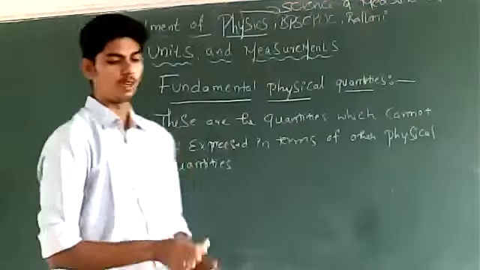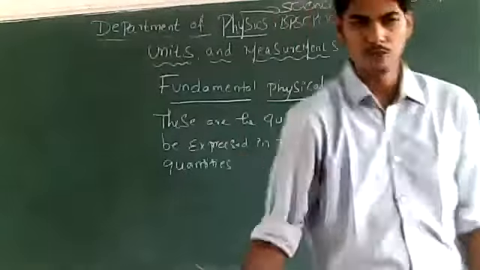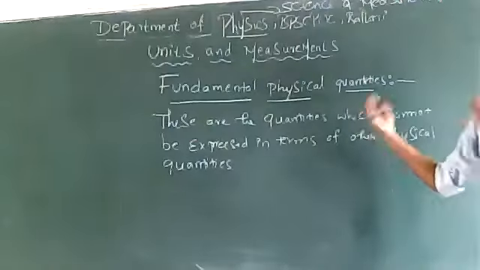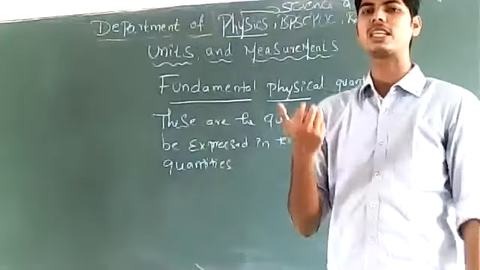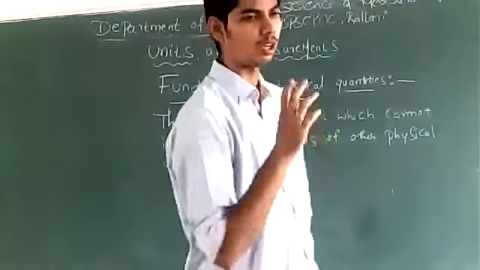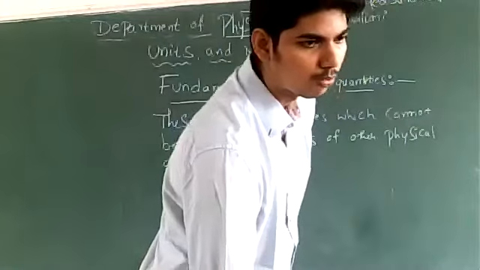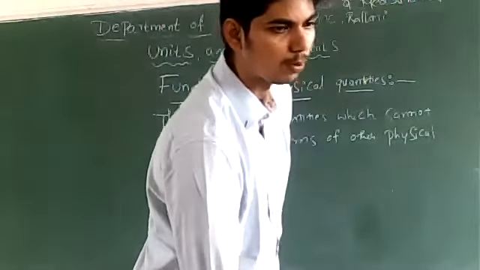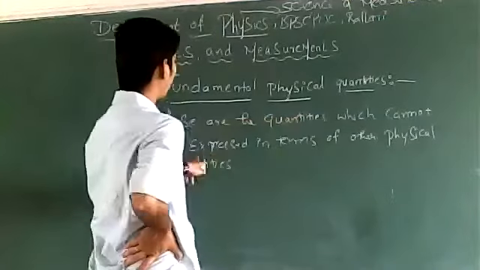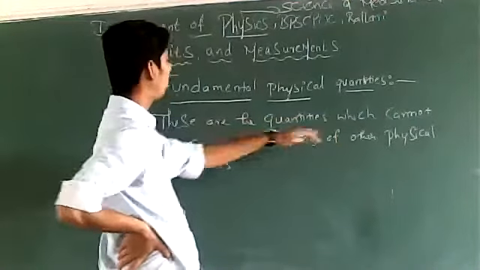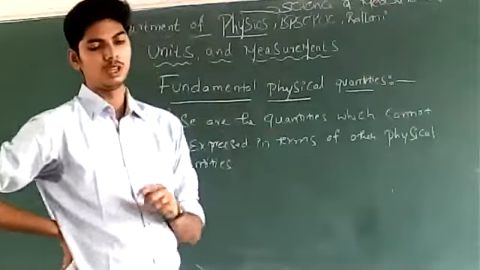This is the definition of fundamental physical quantities. We'll explain it. First definition only. After that, I'll explain what is the meaning of this definition, what exactly fundamental physical quantities are. Fundamental physical quantity is not dependent on others. Okay. So these are the quantities which cannot be expressed in terms of other physical quantities.